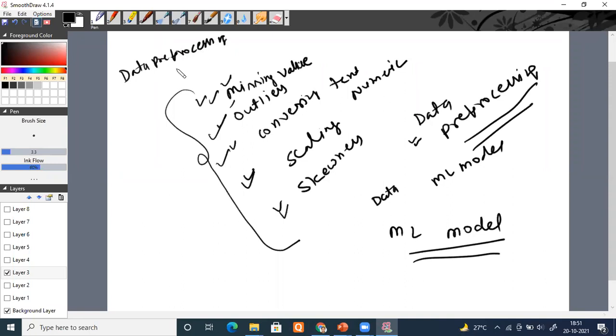In simple words, sir, I will process my data so that it becomes suitable for building my machine learning model. In a simple line, I will process my data to make it suitable for my machine learning algorithm. Is it fine, everyone? And this scaling, as I told you, will be required for those algorithms which are distance-based algorithms.